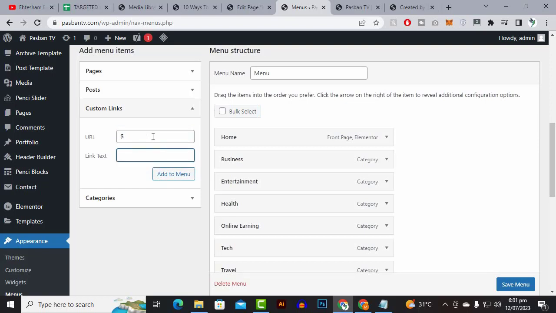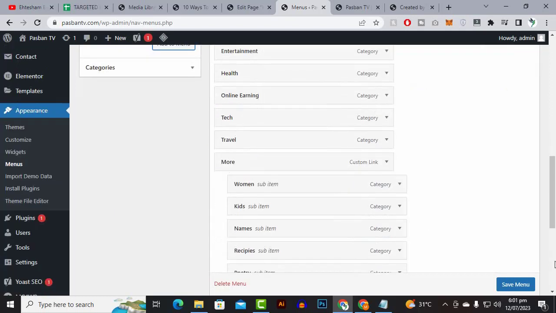And then we will have our directory, which will be a directory website, or you can say an ads posting website, like that. And now if you save it